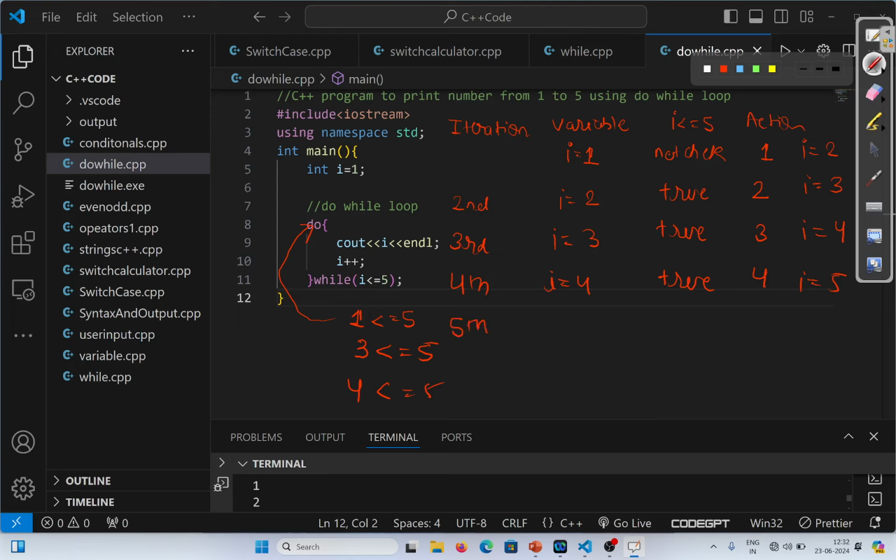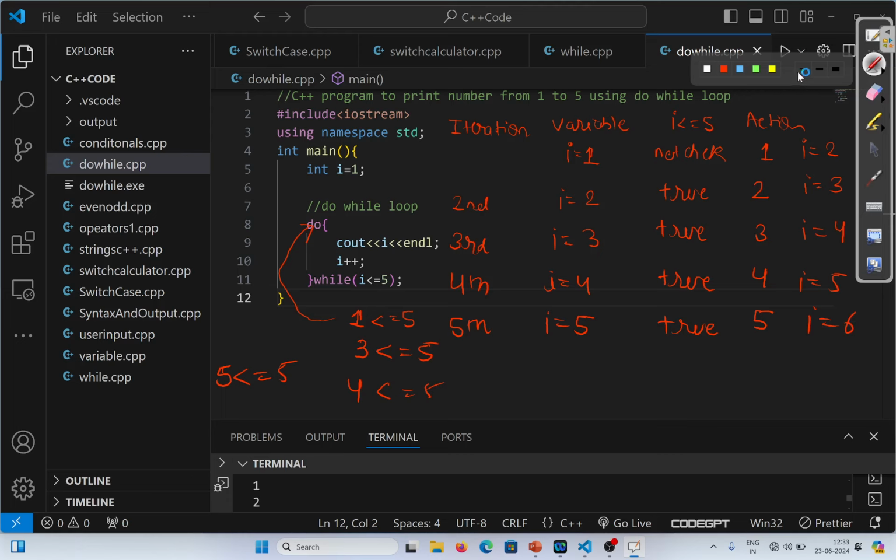In the fifth iteration, it will check for this condition: 5 is less than equal to 5 or not. 5 is not less than, but it is equal to 5, so the second condition is becoming true. The condition is still true. It will print 5 on my output screen and it will increase the value of I due to the line number 10. I will become 6.